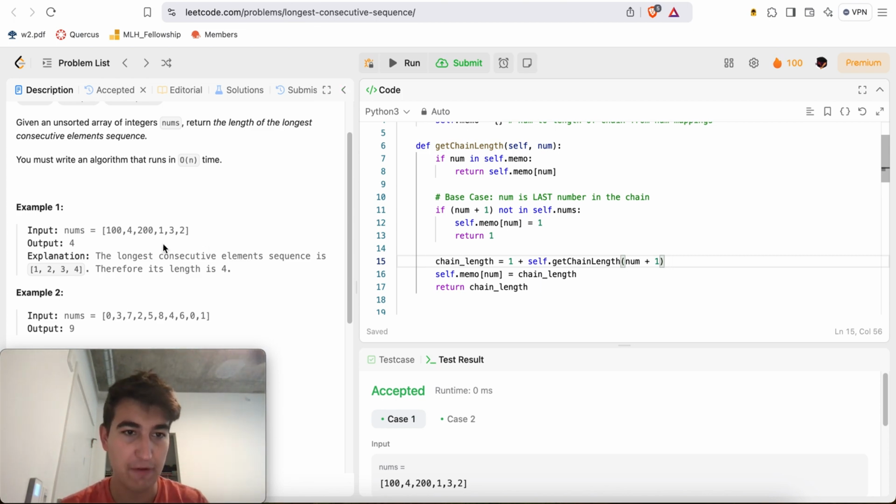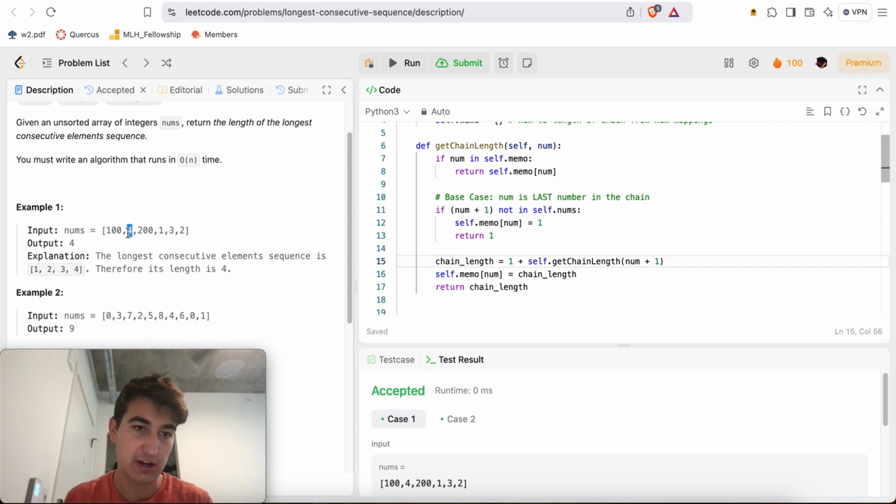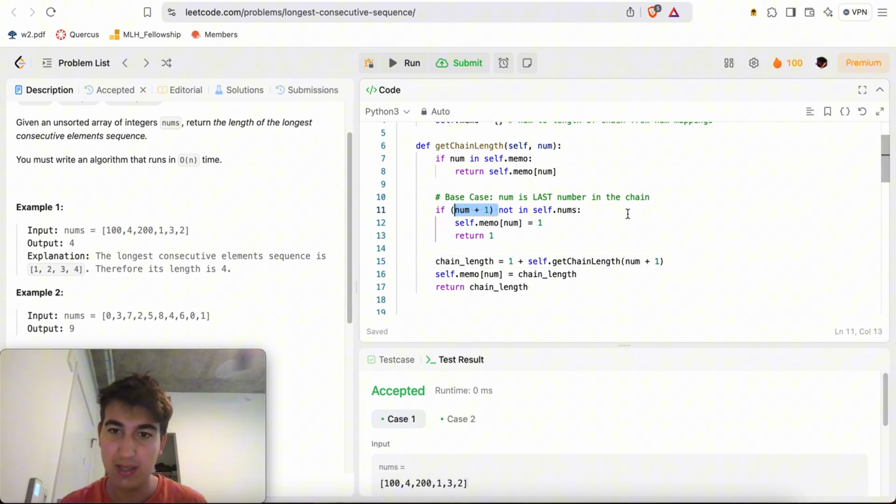And what's nice is if I have a full chain like 1 here, I do 1, and the length of the chain starting from 1 is 1 plus the length of the chain starting from 2. The length of the chain starting from 2 is 1 plus the length starting from 3. The length starting from 3 is 1 plus the length starting from 4. And then the length of the chain starting from 4 is just 1, because there is no 5 inside of nums, which we check in O of 1 time using a hash set.